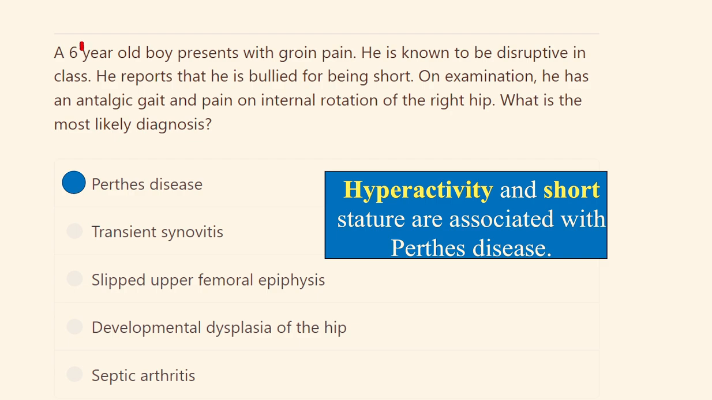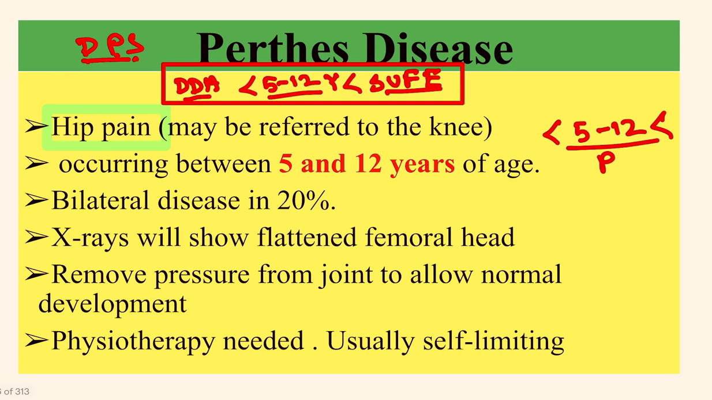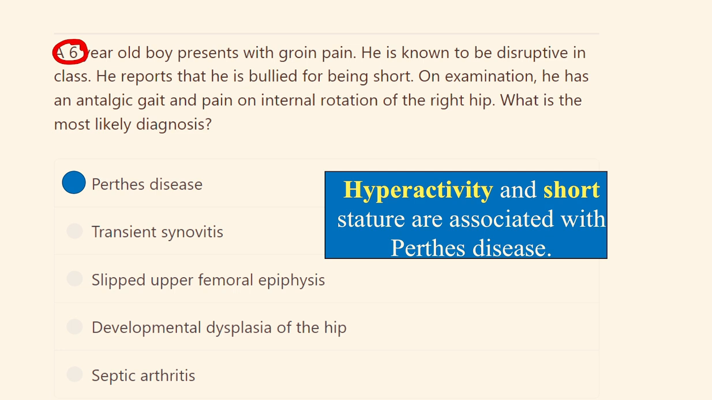So look for the age, it is 6. That means from 5 to 12, and from 5 to 12 it is Perthes disease. So age alone is enough for diagnosing these three diseases, which are DDH, that means developmental dysplasia of the hip, Perthes disease, and SUFE.